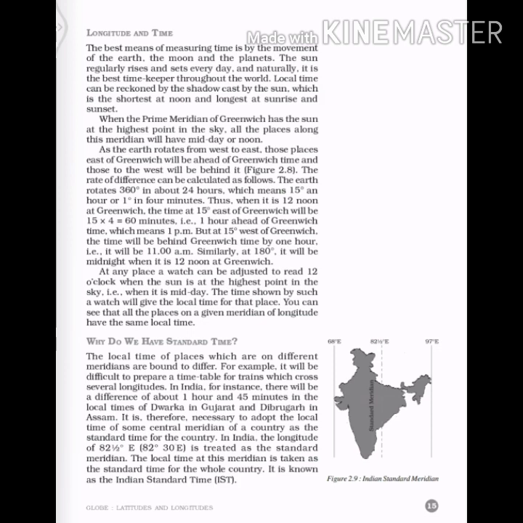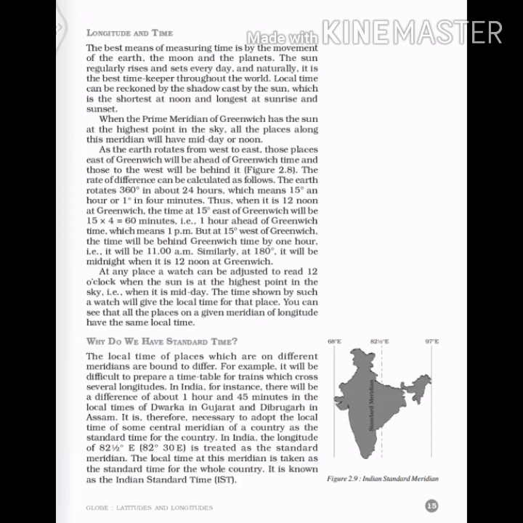So that from that place the time will be calculated, and that time is known as the standard time for the country. And in India, the longitude 82.5 degree east is treated as the standard meridian. This you all should know: what is the longitude which is treated as the standard meridian? 82.5 degree east.